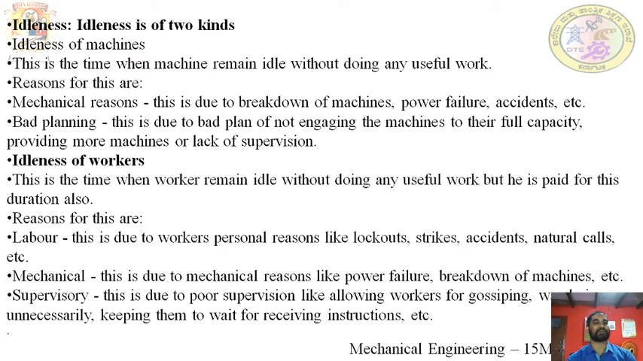Bad planning. So bad planning is of the supervisor. This is due to the bad plan of not engaging the machine to their full capacity, providing more machines, or lack of supervision. Lack of supervision also may lead to idleness of machine. Then the idleness of worker. Here the same thing. Instead of machine, the operator remains idle without doing any useful work. Then it is known as idleness of worker.